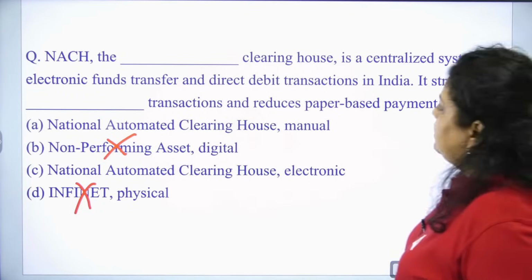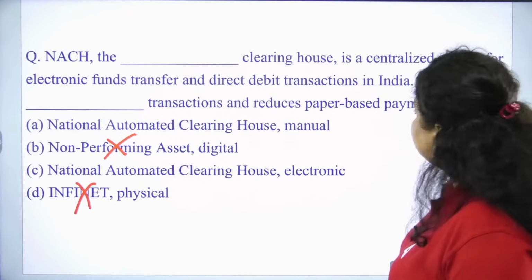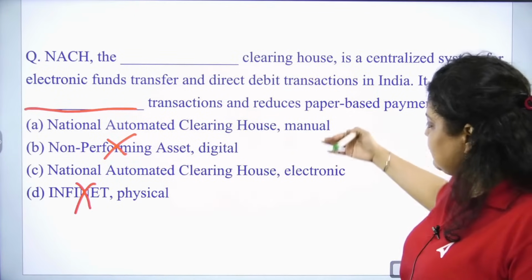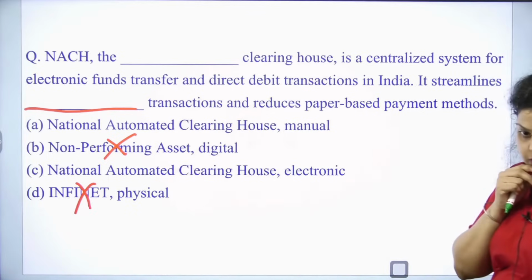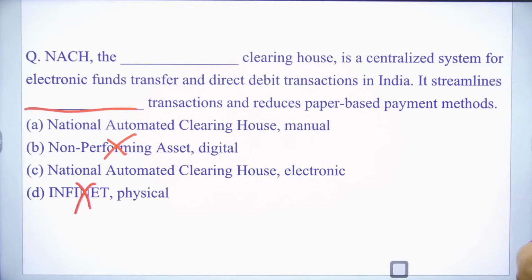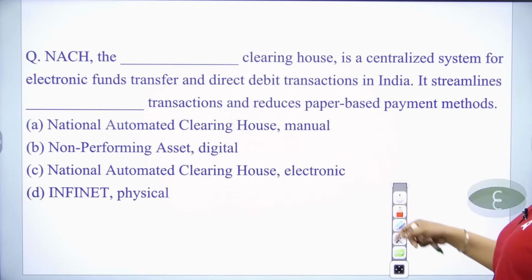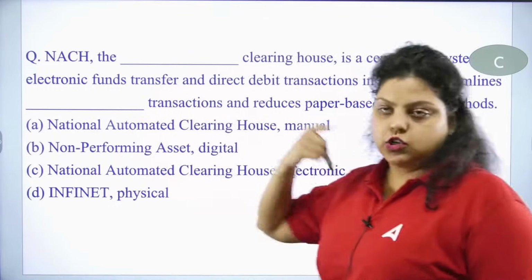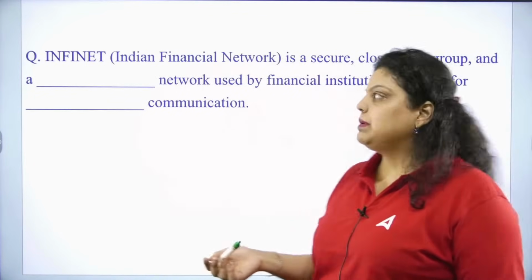Now, a centralized system for electronic fund transfer and direct debit transactions in India. It is a streamlined dash transaction. What transaction? Manual transaction or electronic transaction? The right answer will obviously be C. It will do the electronic transaction. Very good. The right answer will be option C. National Automated Clearing House provides bulk transactions and recurring transactions. That will be done by NACH. NACH was introduced by whom? It was introduced by NPCI.